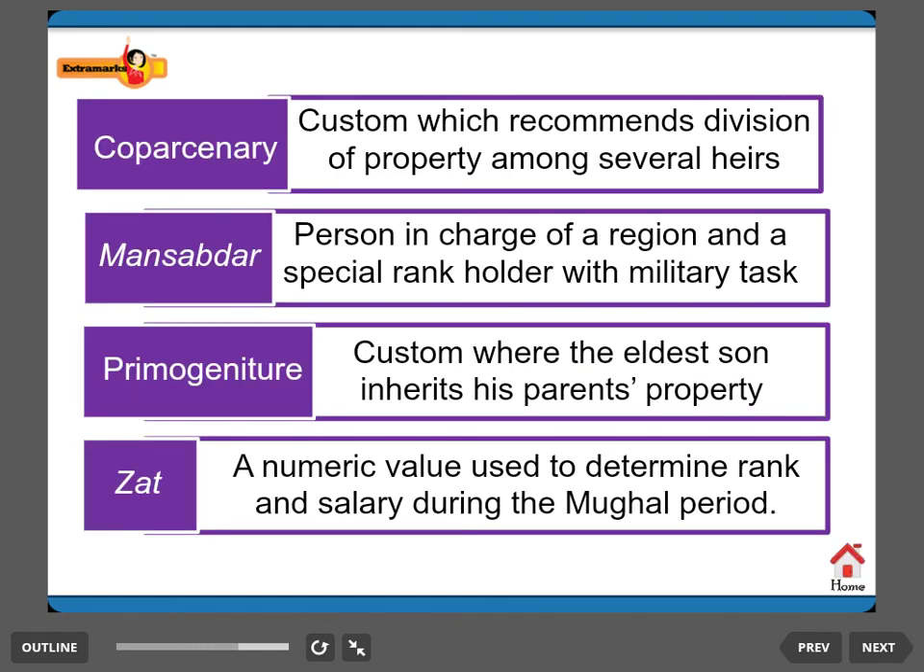Students, these are the different words you learn: Mansabdar, Primogeniture, Jat. This meaning you will find in textbook also, and you can pause this screen and read one more time.